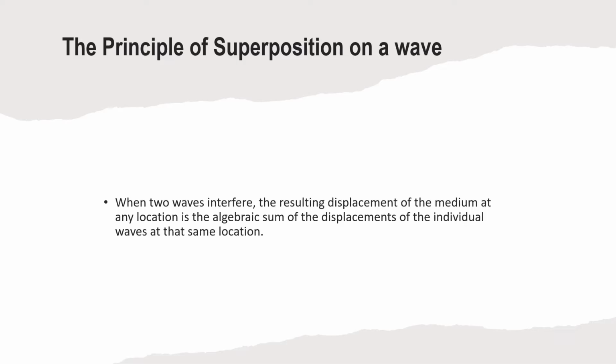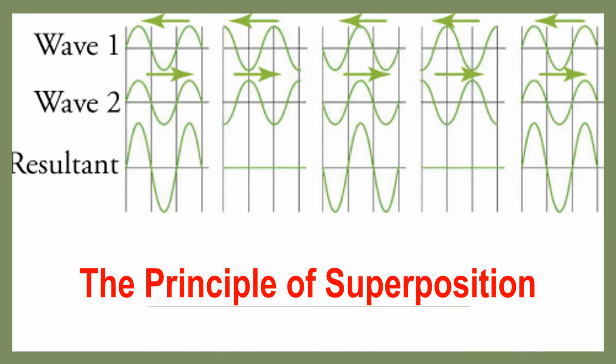For more examples, let us have another one. Let's say I have here wave 1 and wave 2. Following the principle of superposition, this would be the resultant. So how is it? Let's say I have here, this is the crest, wave 1 and crest 1.